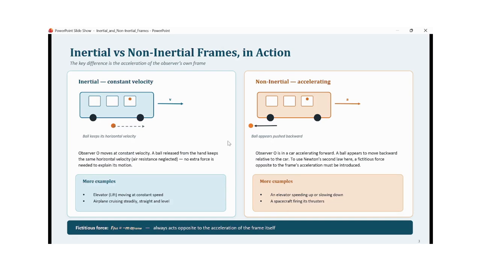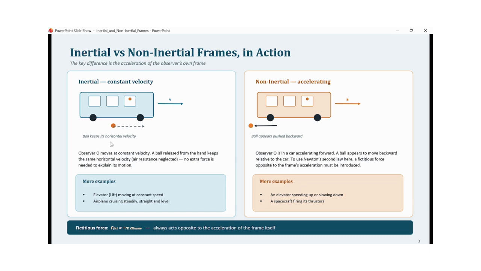Now here I have shown the inertial versus non-inertial frames in action. The key difference is the acceleration of the observer's own frame. Here a person is sitting inside this car which is moving with constant velocity in this direction, and this person is dropping a ball from his hand. Then this ball will move with the same horizontal velocity v in the same direction.